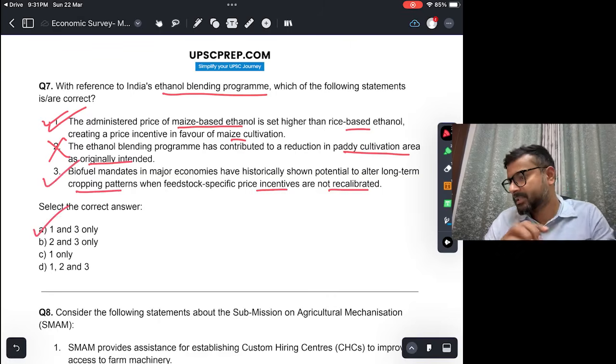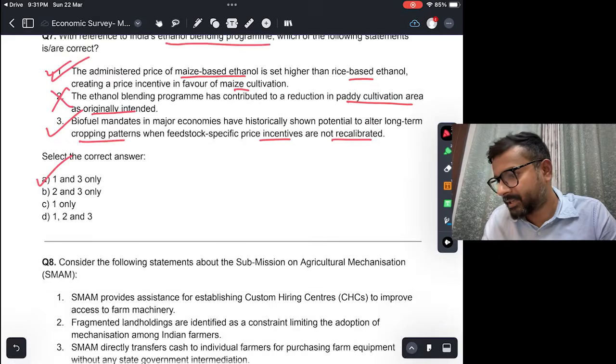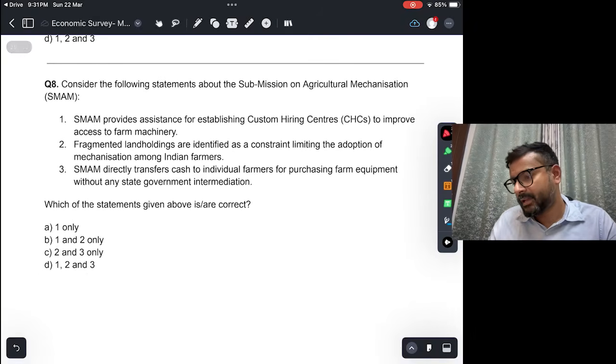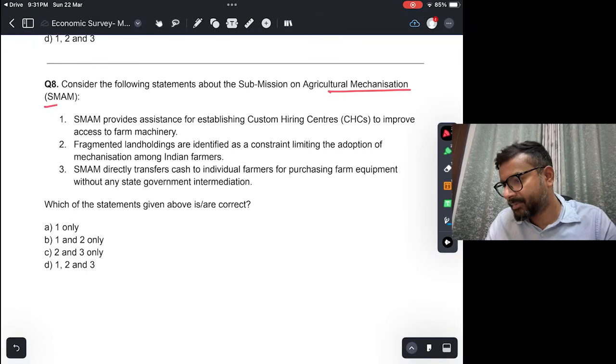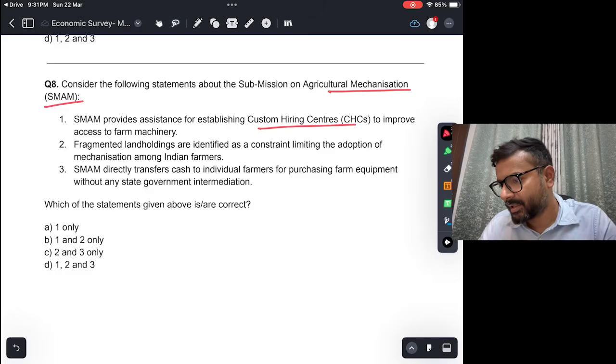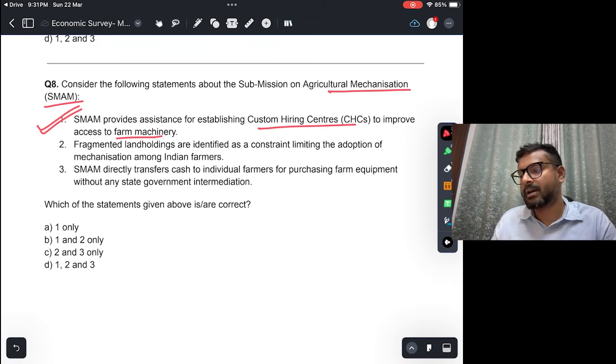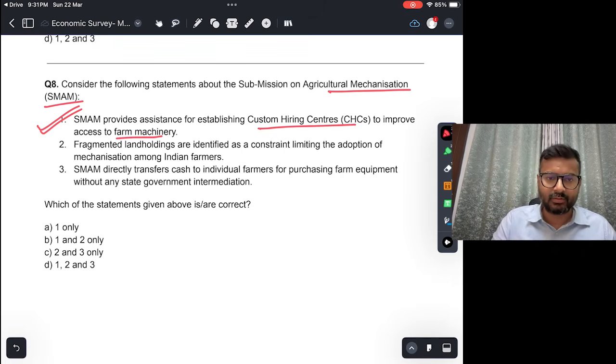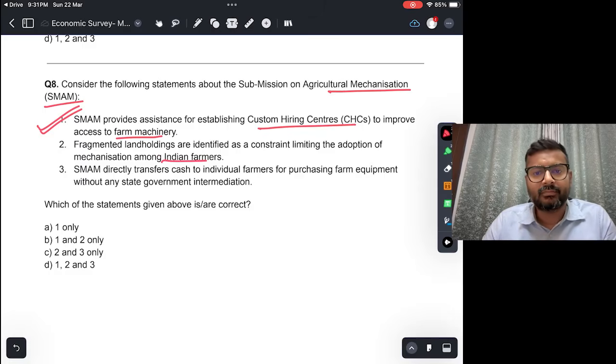Consider the following statements about the submission on agricultural mechanization. SMAM provides assistance for establishing custom hiring centers to improve access to farm machinery. Okay, that is what this does. Fragmented holdings are identified as a constraint limiting the adoption of mechanization among Indian farmers. That is also true. So Indian farmers have fragmented land holdings, and therefore hiring big machines is not very feasible. So this is true.